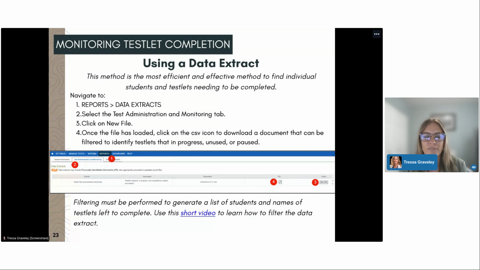We do have a video available to help walk through how to filter and find the list of students and specific testlets left to complete. At the end of this session, if we have time, I can show you how to perform that filtering.